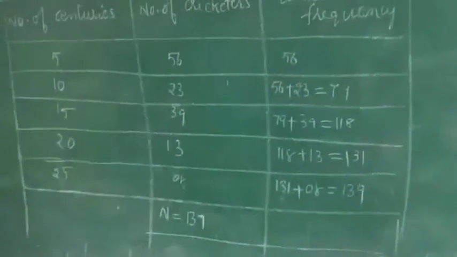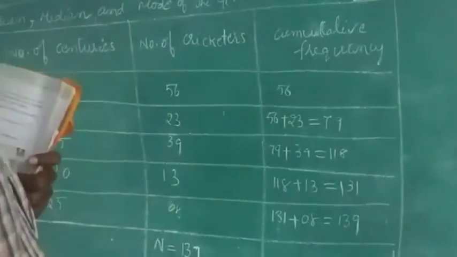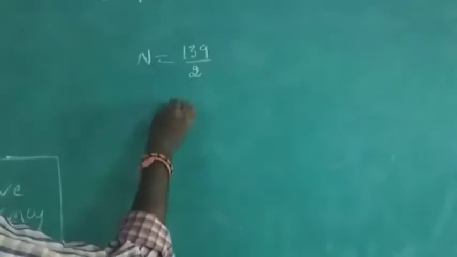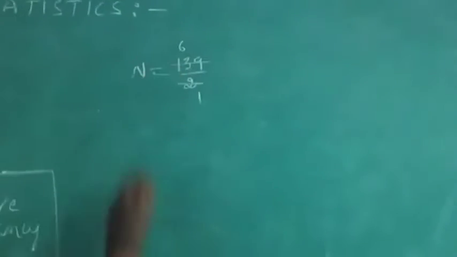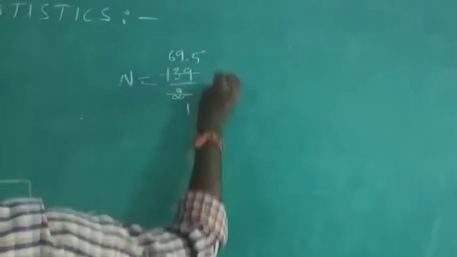Okay, so observe here. What is the median? First, concentrate here. Capital N by 2 is 139 by 2. 2 ones are 2, 2 sixes are 12, 2 nines are 18, and .5. So what did you get here? 69.5. Observe it.